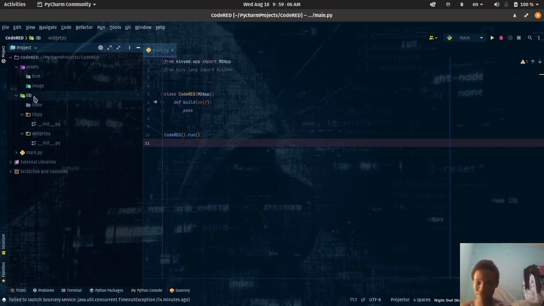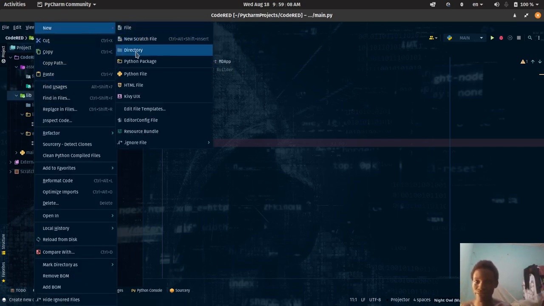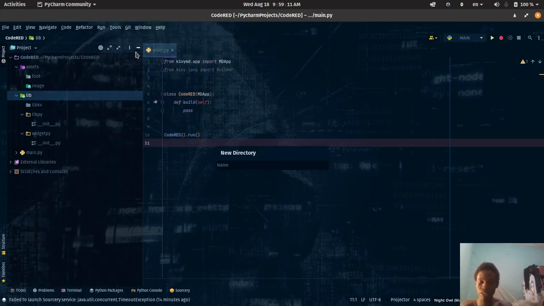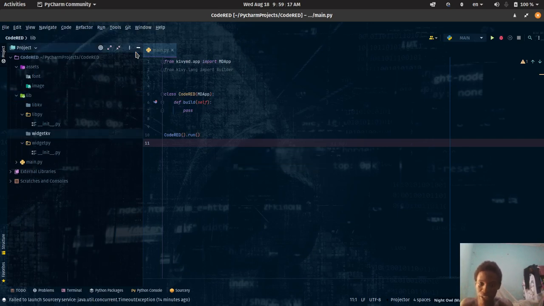All right? Then we're going to create another directory named widget KV. This is where we are going to be hosting the KV part of the widget. Most of the code we are going to be writing on widget KV might not appear on widget py, because maybe it doesn't need extra functionalities to work, so you won't see it on widget py. Don't worry, you'll still understand everything.